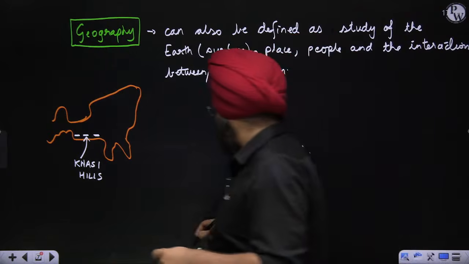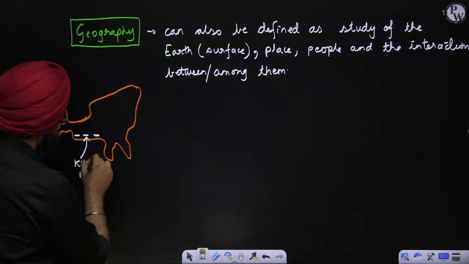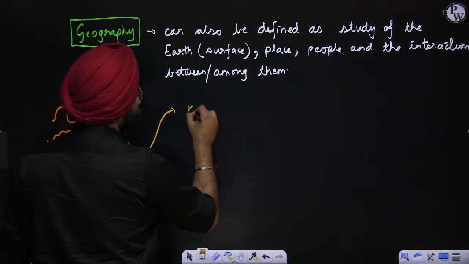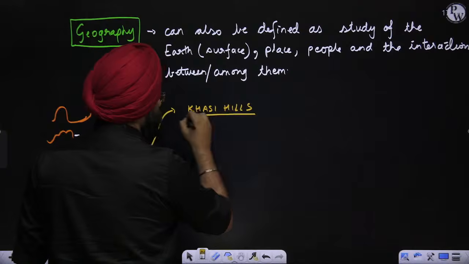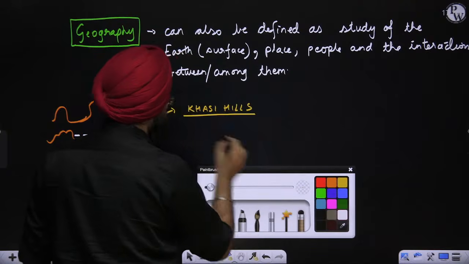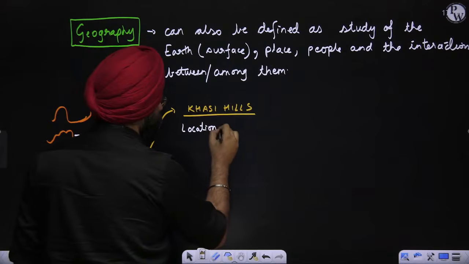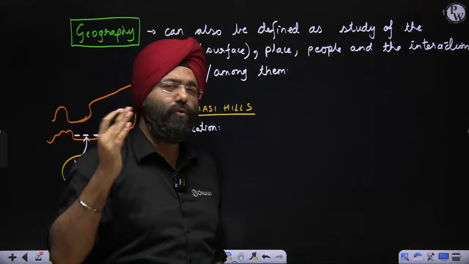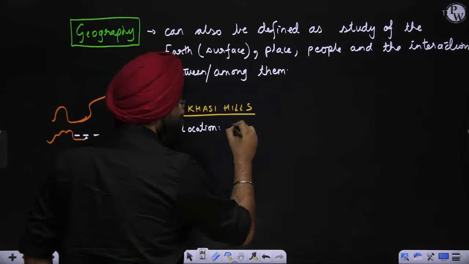Now tell me, this Khasi Hills, where is it located? First of all, it is located in the Meghalaya Plateau. Location. We'll do all this in detail, don't need to worry. When we do Indian geography comprehensively, we're just understanding the definition. Location is what? Meghalaya Plateau.